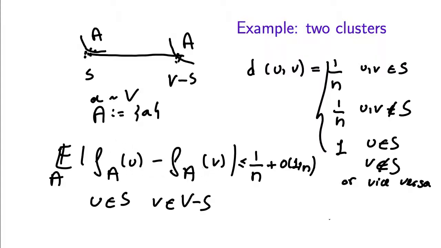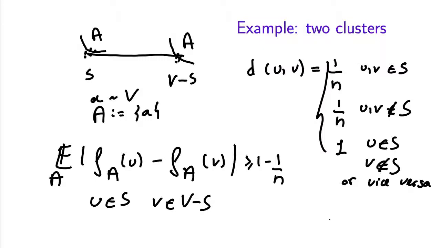So in either case, we're going to have this be at least 1 minus 1 over n, which is great. It's very close to 1. But as we saw before, picking A to be a singleton doesn't work for distances between elements that are in the same cluster.